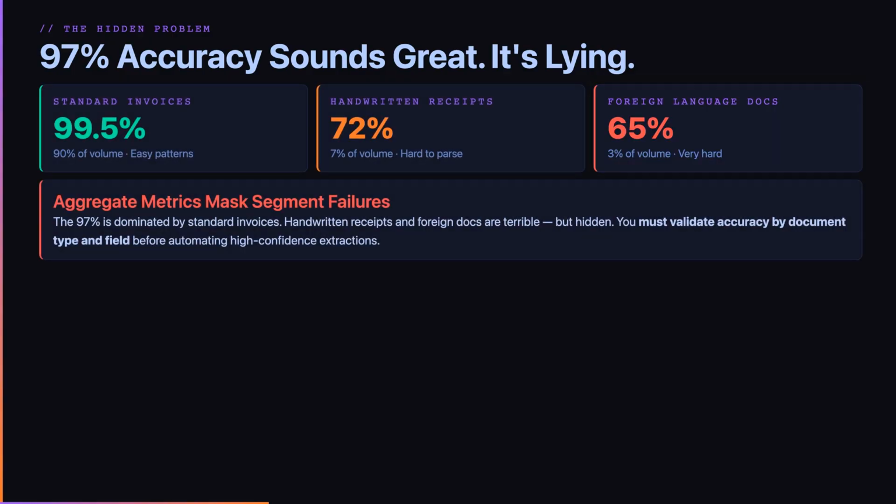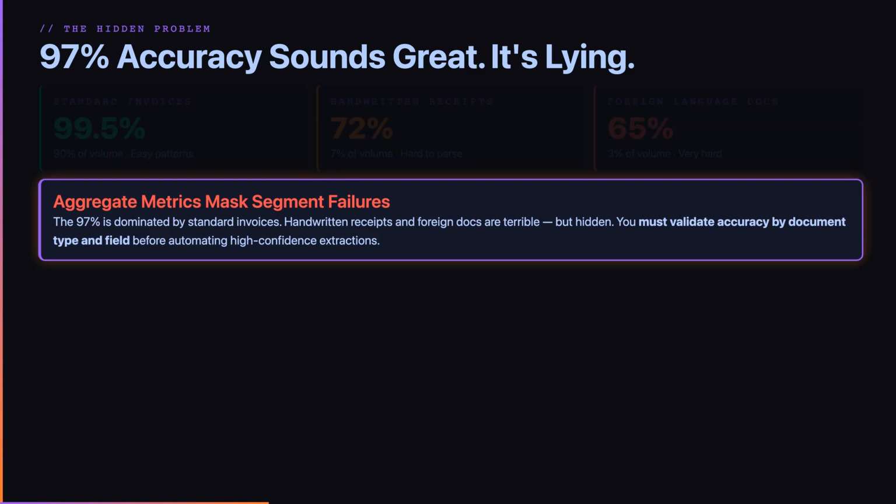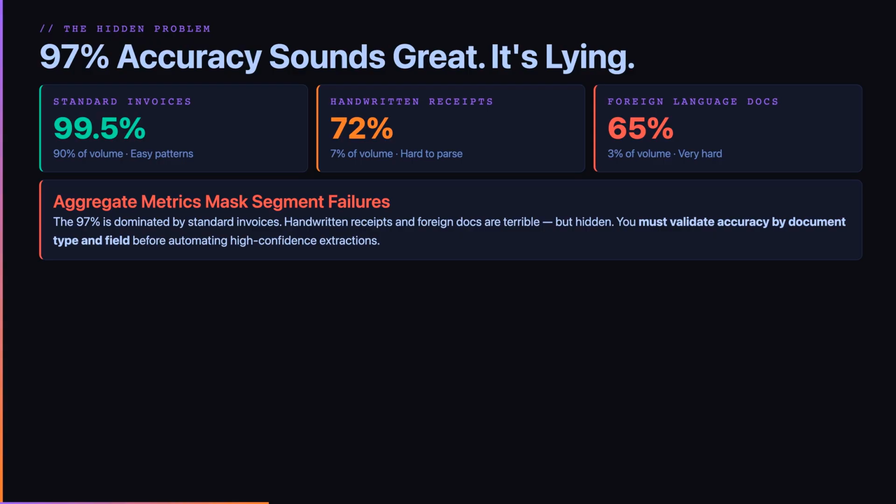The 97% is dominated by standard invoices. Handwritten receipts and foreign docs are terrible, but hidden. You must validate accuracy by document type and field before automating high-confidence extractions. Never trust a single accuracy percentage.